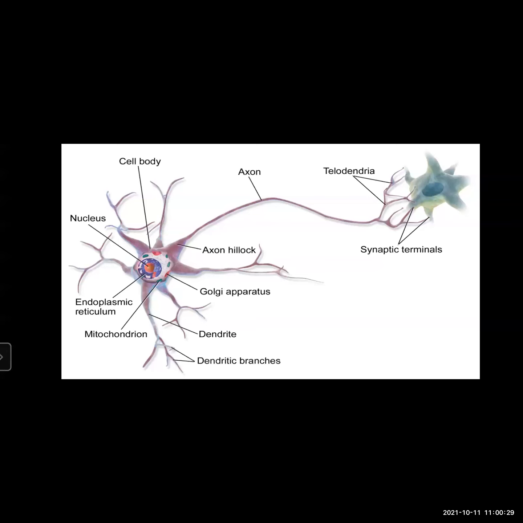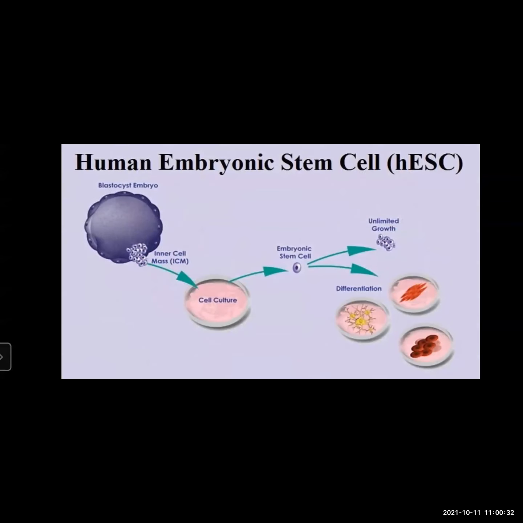Embryonic cells before differentiation are called embryonic stem cells. So there are about 220 different types of cells in the human body, and they are all formed from one single type of cell, that is the embryonic stem cell.